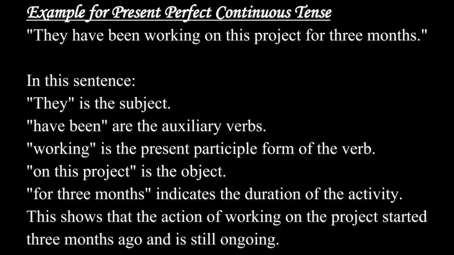In this sentence, they is the subject, have been are the auxiliary verbs, working is the present participle form of the verb, on this project is the object, for 3 months indicates the duration of the activity. This shows that the action of working on the project started 3 months ago and is still ongoing.